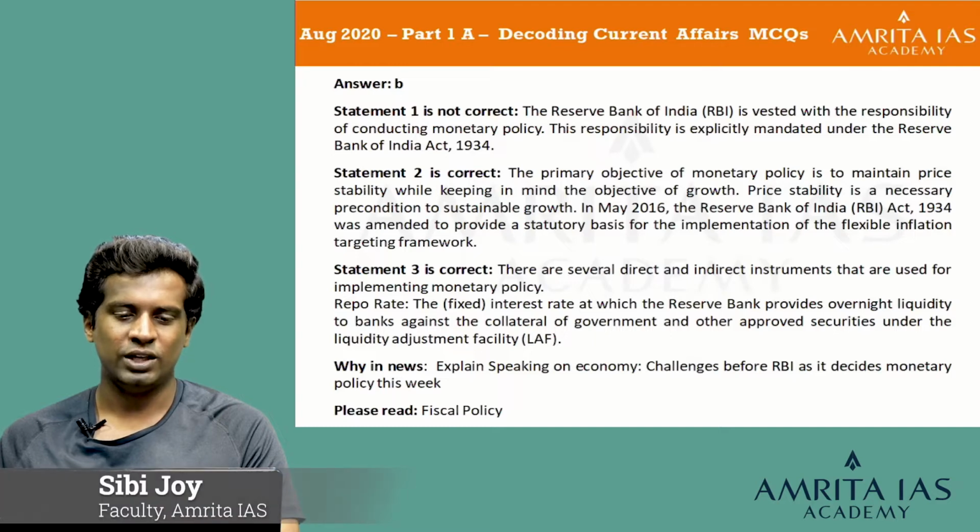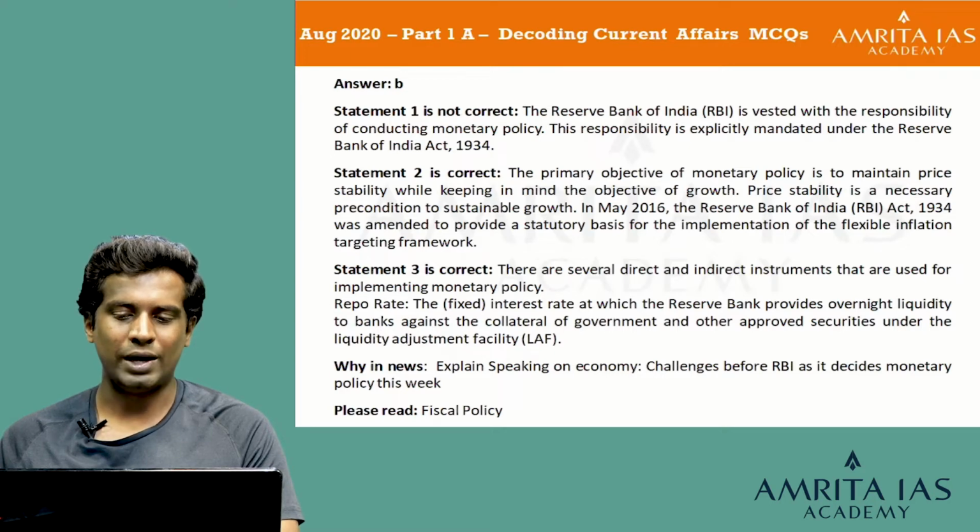The answer is B. Statement 1 is not correct because RBI is vested with the responsibility of conducting monetary policy, and this responsibility is explicitly mandated under the Reserve Bank of India Act of 1934. Statement 2 is correct because the primary objective of monetary policy is to maintain price stability while keeping in mind the objective of growth, and price stability is a necessary precondition to sustainable growth. In May 2016, the RBI Act of 1934 was amended to provide a statutory basis for the implementation of the flexible inflation targeting framework. The third statement is correct because there are several direct and indirect instruments that are used for implementing monetary policy.